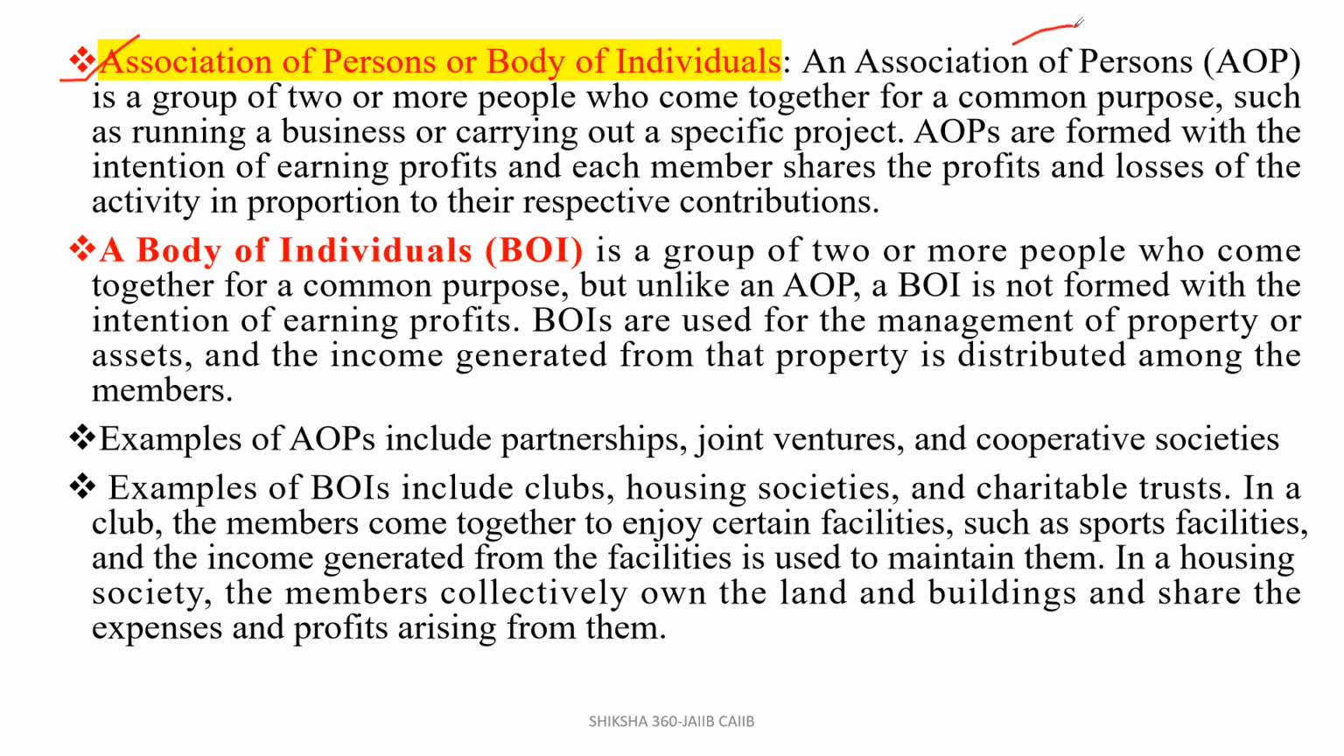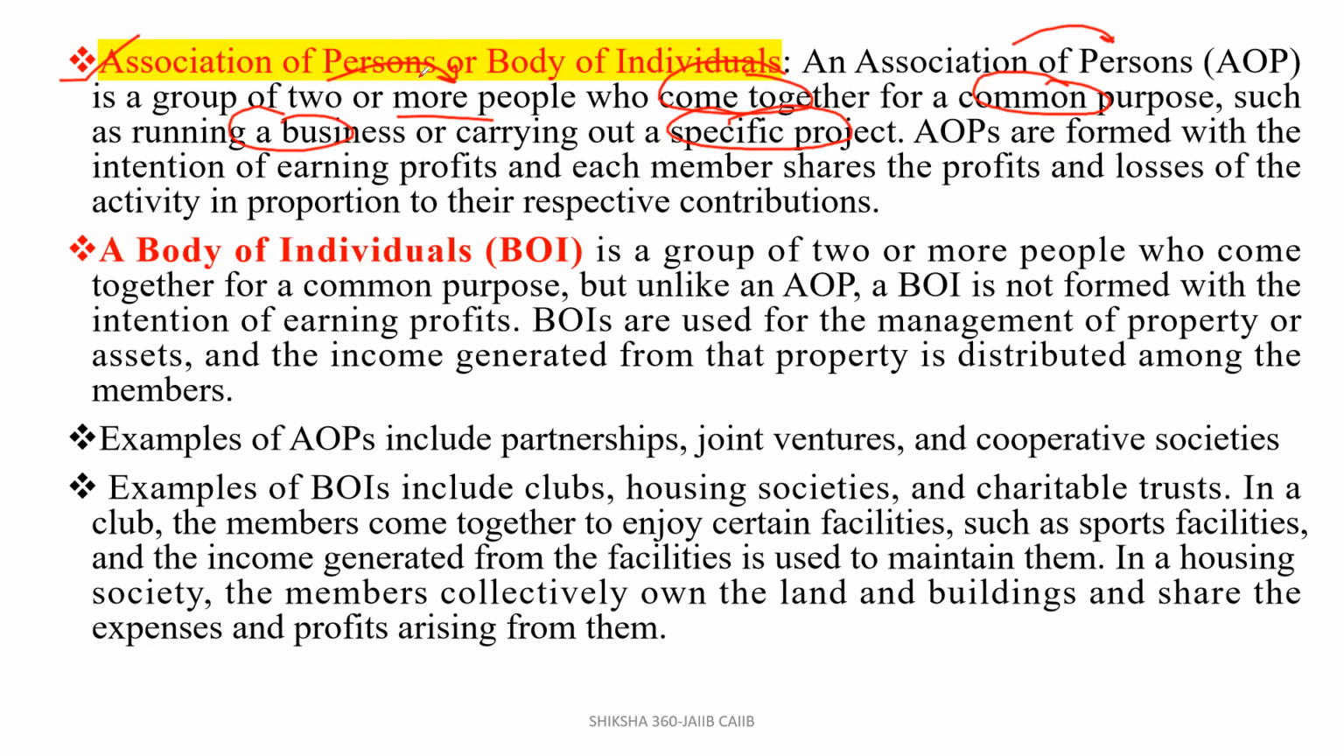So an association of persons, what is that? It is a group of two or more people who come together for a common purpose, such as running a business or carrying out a specific project. First of all, you have to remember that it is a group of two or more persons.